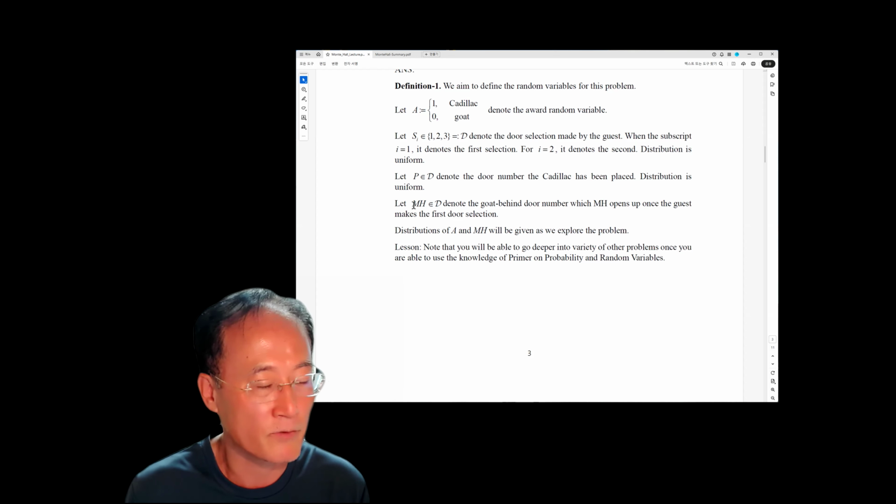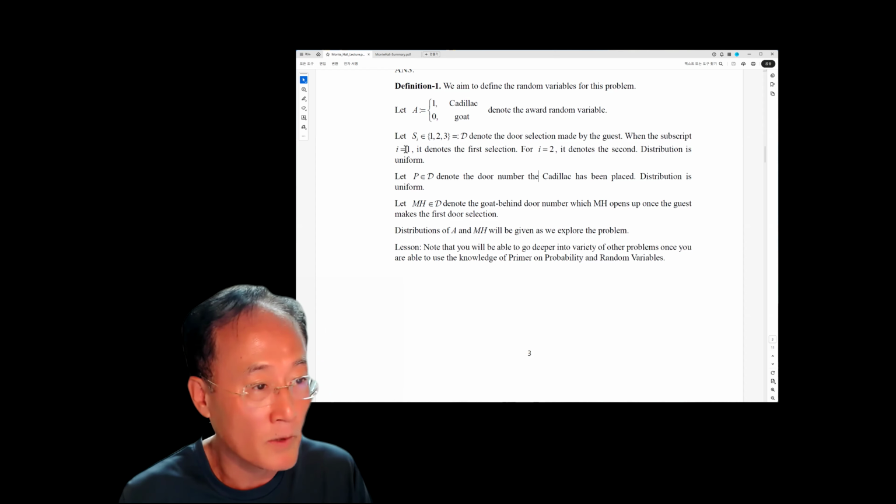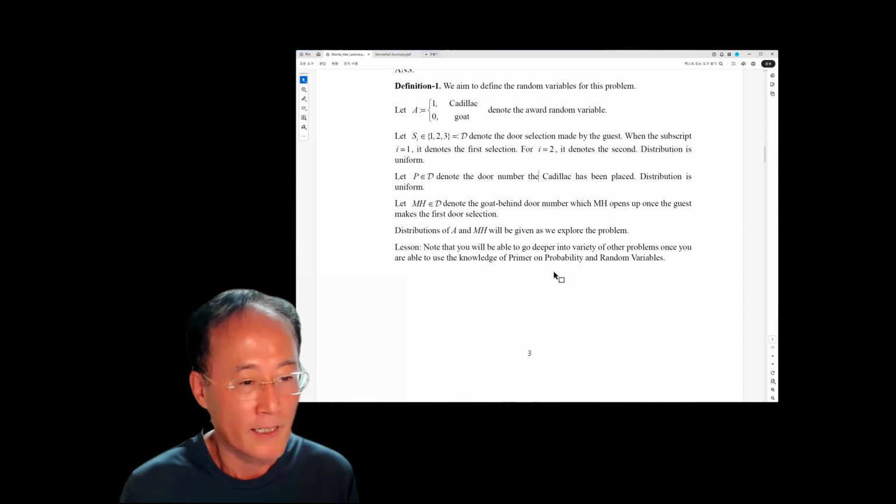once we figure out the problem in this note, we will be fully aware what type of random variable Monty Hall is. The distributions for S and P are already given, and we will talk about the distributions for A and Monty Hall as we explore the problem.